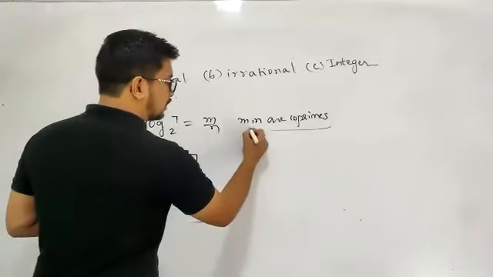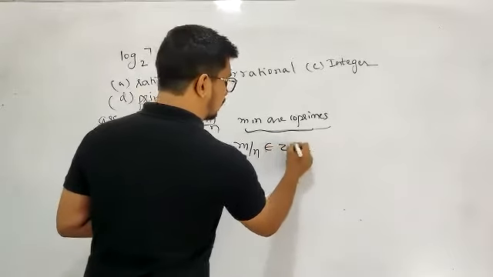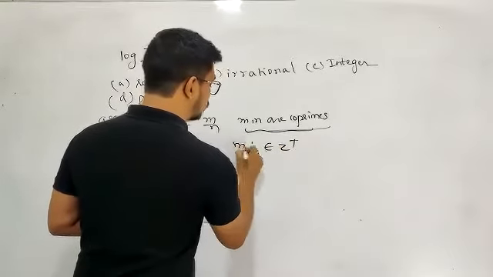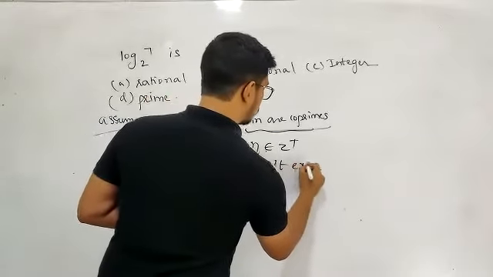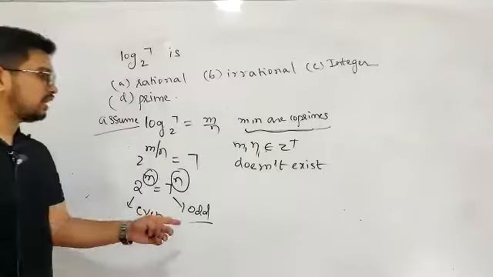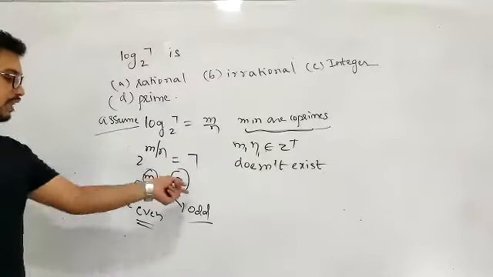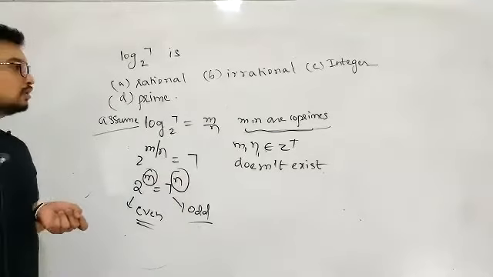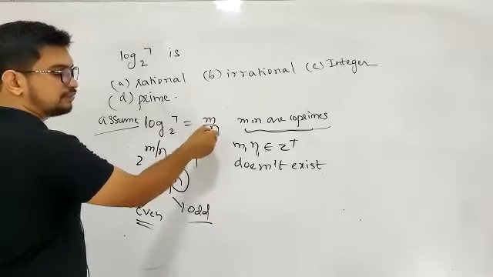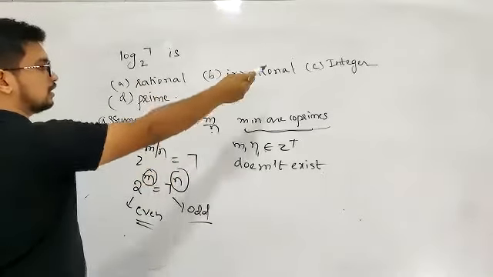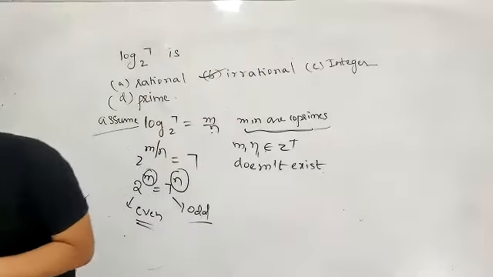So I can say that such m by n, where m, n belong to Z plus, doesn't exist, because this side is always even and that side is always odd. So this cannot be rational, cannot be an integer, cannot be prime. So our answer has to be irrational.